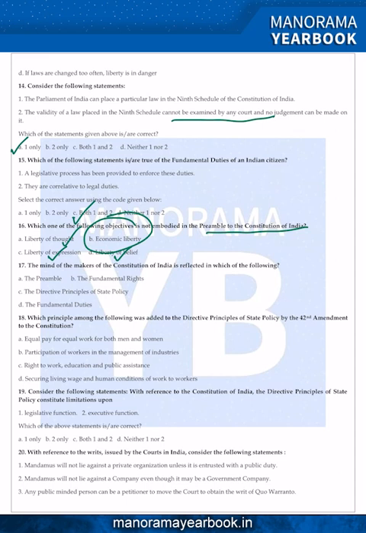You can express your thought through different media. At the same time, you have liberty of belief. You can believe whichever religion you want and you have the right to profess, practice or propagate it also. But economic liberty is not mentioned in the Preamble of the Constitution. So the answer should be B for Bombay.